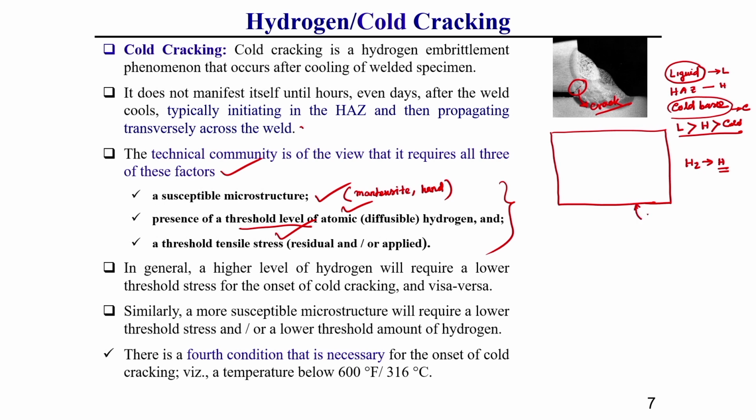Let us consider this is your heat affected zone. Here I am drawing the grains a little bit bigger, for your understanding purpose only.